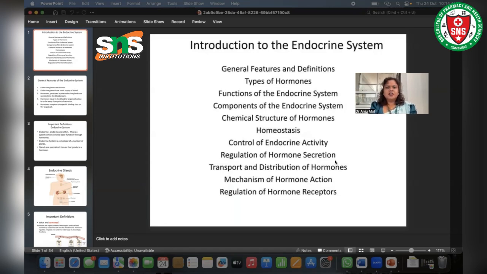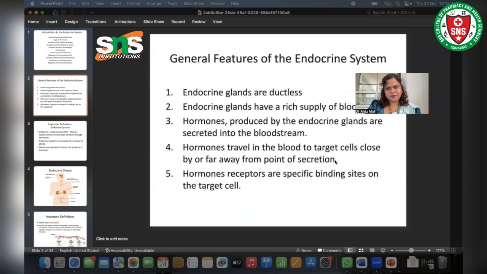In this portion, we will be discussing the general features and definitions, then different types of hormones, functions of this endocrine system, the components of the endocrine system, then the chemical structures of the hormones, homeostasis, control of endocrine activity, regulation of hormone secretion, transport and distribution of hormones, mechanism of action of these hormones, regulation of hormone receptors. First, let's discuss the general features of the endocrine system.